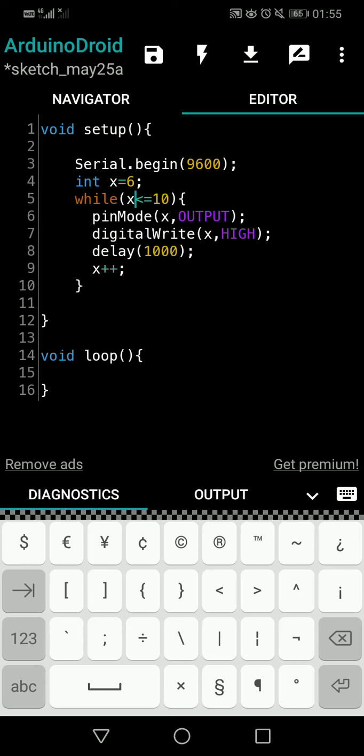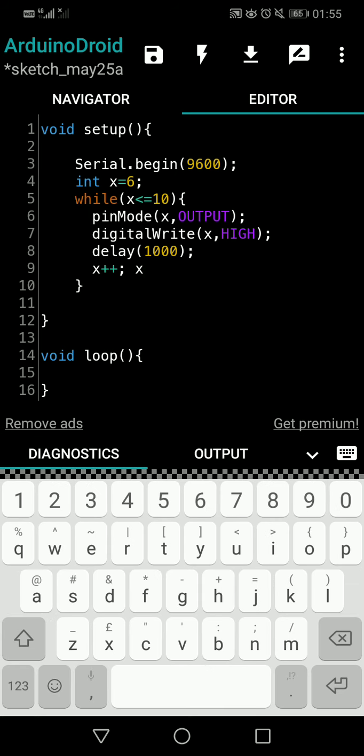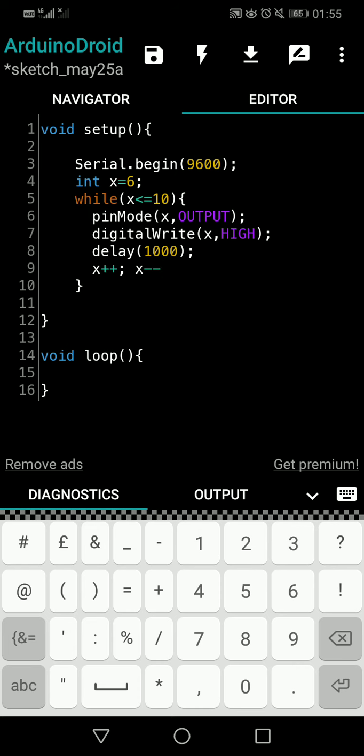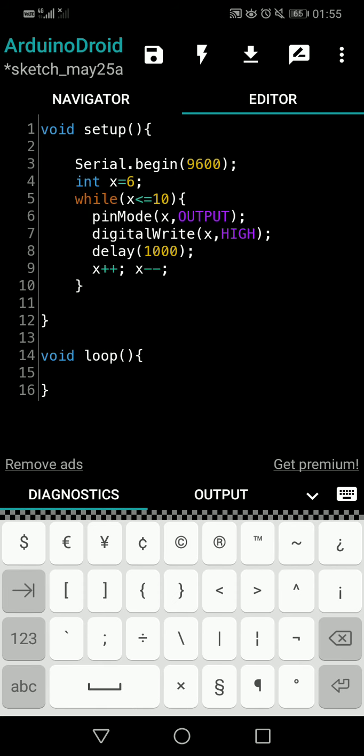Okay, so that's all for the session. So try different scenarios, like how I can reverse these LEDs. So 10, 9, 8, 7, 6, reverse switch on. How can you do it? You can use x. I can give a hint. There's something called x minus minus, like plus plus. For that purpose, you can use that if you want. That means x is decreased by 1.